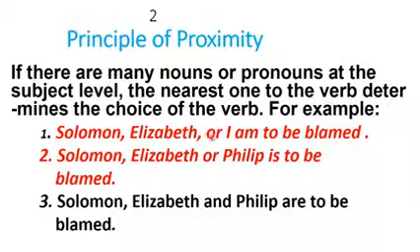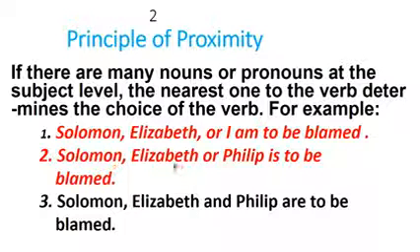Third is I. Now, which is the last one to the verb? I is the last one to the verb. And what is the verb? Am. Because of this I, the verb is am. But if, for example, you had Solomon or Elizabeth, it cannot be am. If you understand, it will be is. So: Solomon, Elizabeth, or I am to be blamed. The second one: Solomon, Elizabeth, or Philip is to be blamed.